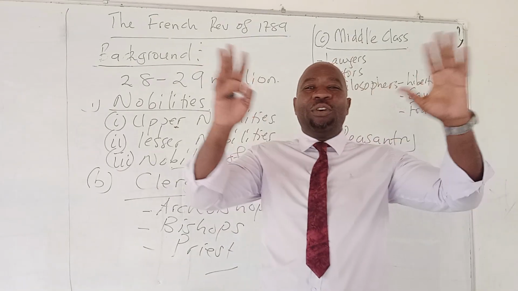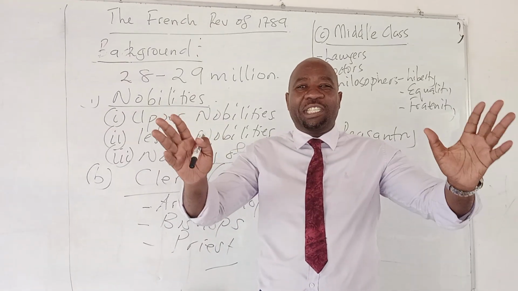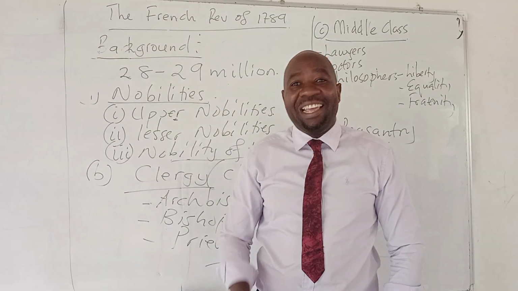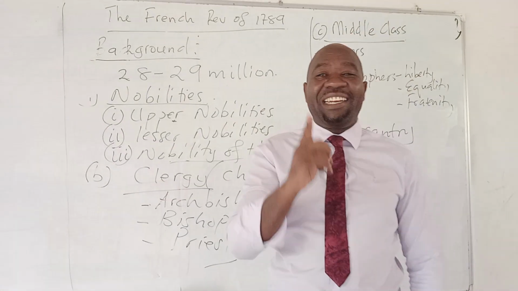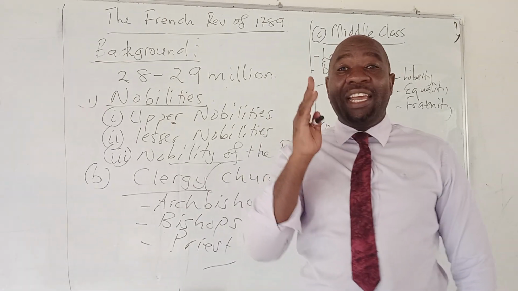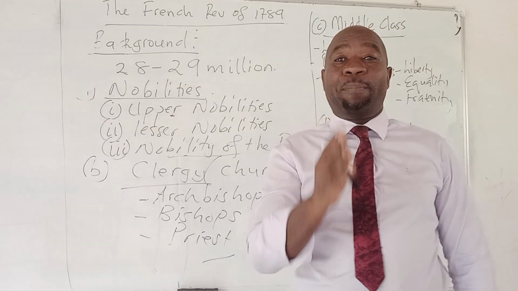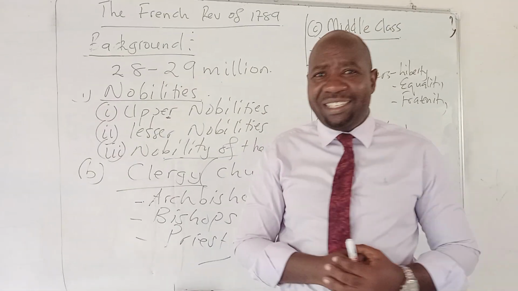But before looking at those causes that were responsible for the Revolution of 1789, let's look at the background information which led this revolution to eventually erupt in 1789.